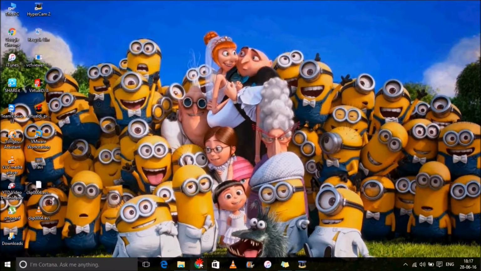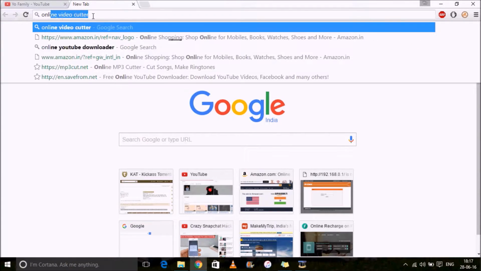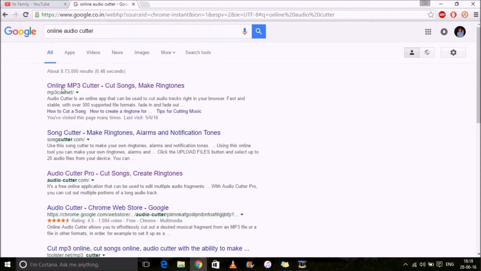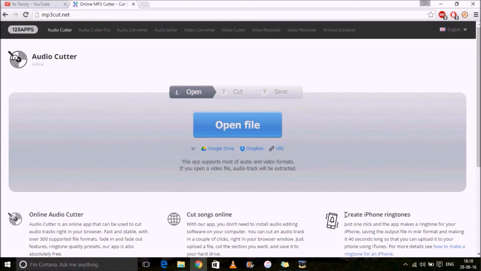So now you have to just download, nothing to download, just type online audio cutter, just search over there, and the first result you get is mp3cut.net. That's the thing we want to go over there. It should come something like this. My next videos will be on creating iPhone ringtones, and now I'm just gonna show you how to cut songs online.